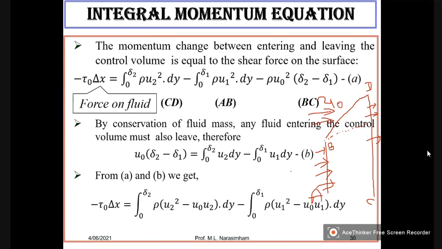Here the flow is entering with the velocity u1(y), and here it is leaving with the velocity u2(y), where y is the distance considered over a small strip of dy.